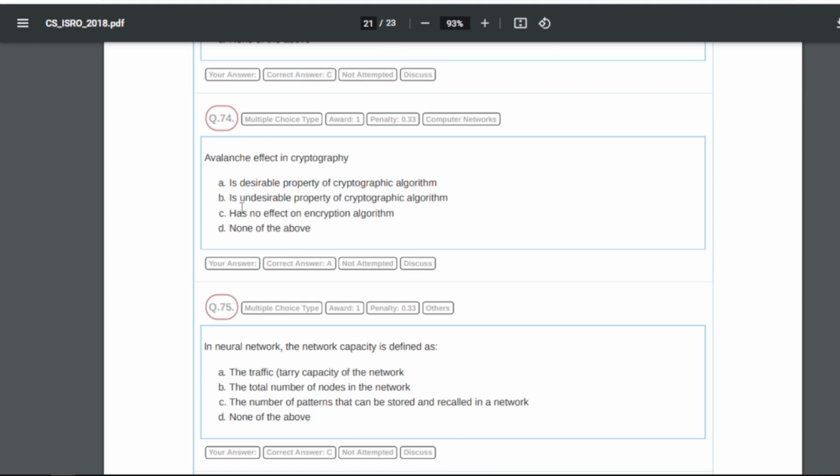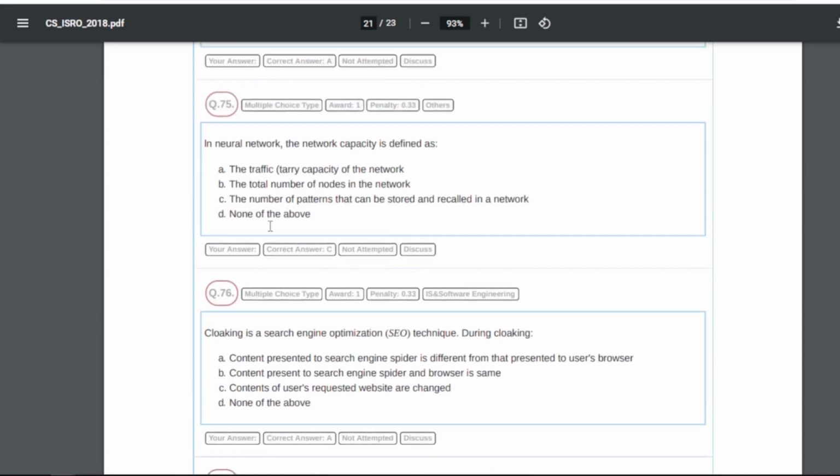74 is: avalanche effect in cryptography refers to what? So for this our answer is A, that is a desirable property of a cryptography algorithm. A will be the answer. 75 is: in a neural network, the network capacity is defined as what? So basically in a neural network, capacity is defined as the number of patterns that can be stored and recalled in a network, right? C will be the answer.